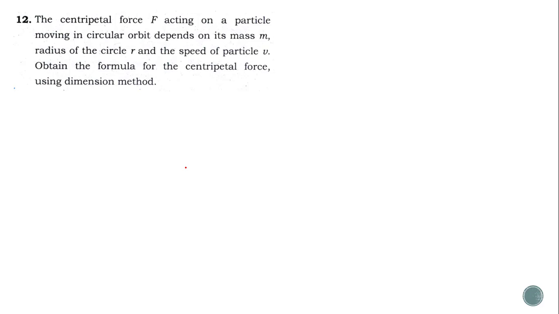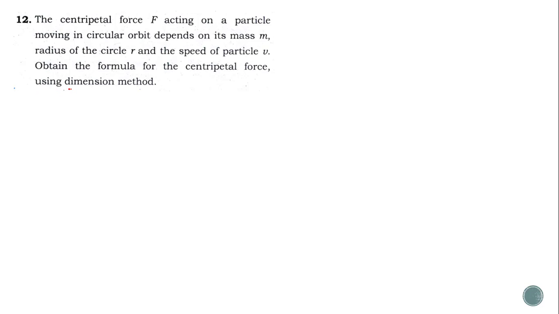The centripetal force acting on a particle moving in a circular orbit depends upon mass, radius of the circle r and velocity of the particle v. Obtain the formula for the centripetal force using the dimensional method.